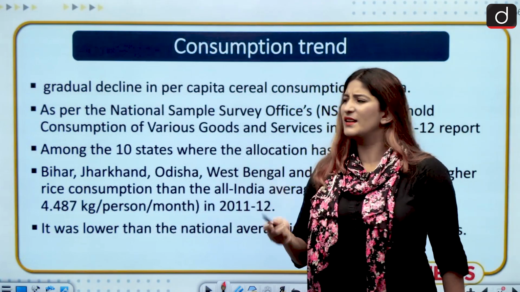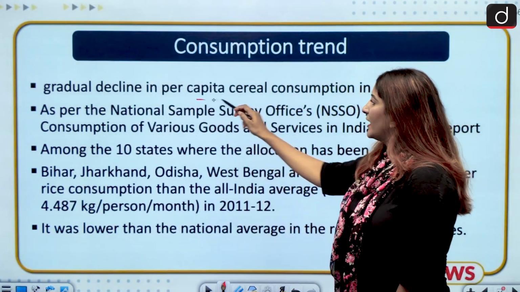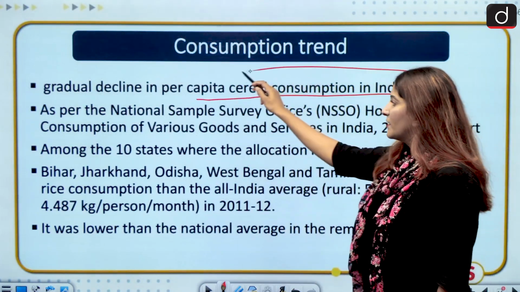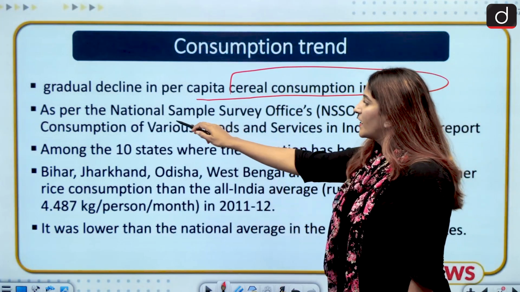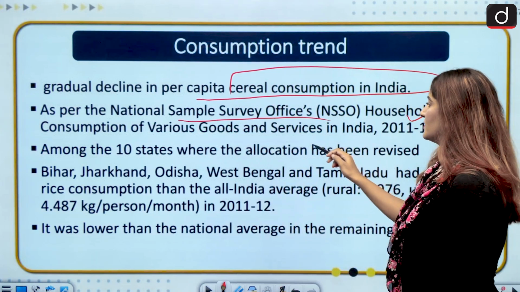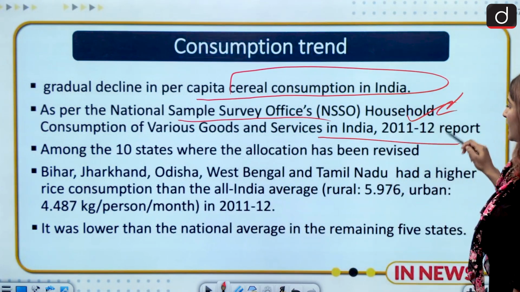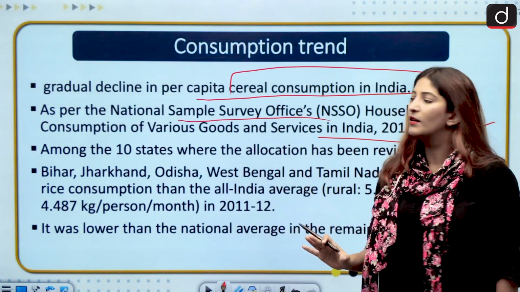Consumption trends, let us see, not very important, but a bit of an idea. A gradual decline in per capita cereal consumption has been registered in India. This is according to the National Sample Survey Office's report on household consumption of various goods and services in India for 2011-12, because this was the last report that they ever published.